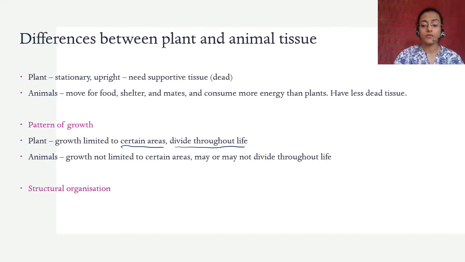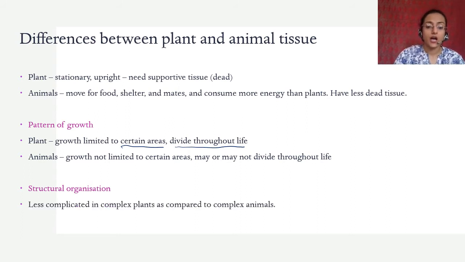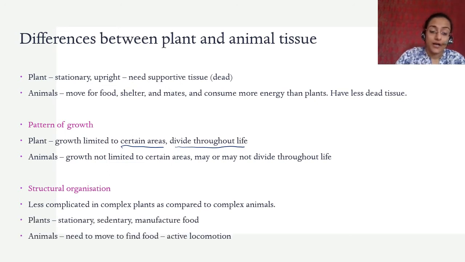Okay, there's also structural organization. It is less complicated in complex plants as compared to complex animals. For example, all these big trees that you see, the structural organization is still less complex than those complex animals that you see, for example tigers and even humans. Again, plants are stationary, they're sedentary, and they manufacture food, right? Since plants manufacture food, they don't need to move around to find food, which animals need to do.